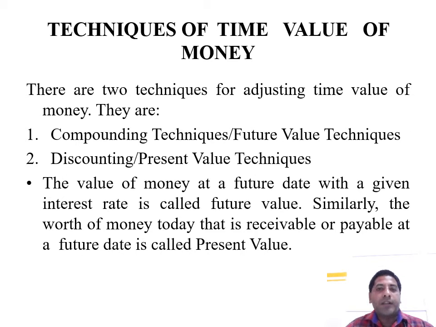Next, the techniques of time value of money. There are two techniques for adjusting the time value of money. First is the compounding technique or future value technique. Second is the discounting or present value technique. The value of money at a future date, given the interest rate, is the future value. Similarly, the worth of money today that is receivable or payable at a future date is called the present value of money.